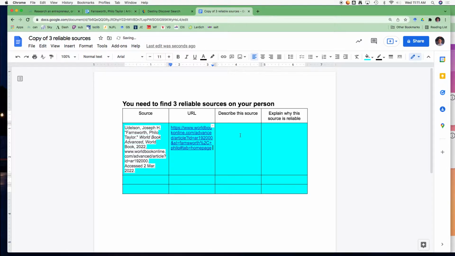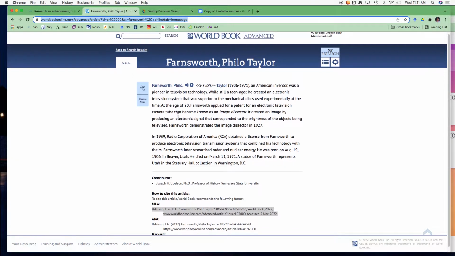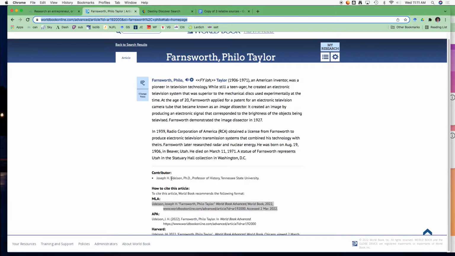We can describe it. So it's from the World Book. Usually we capitalize World Book, and you would even put it in italics. World Book, and it's a professor of history.